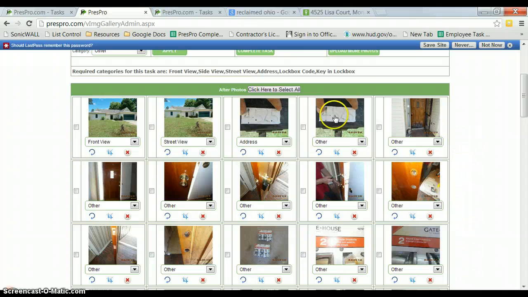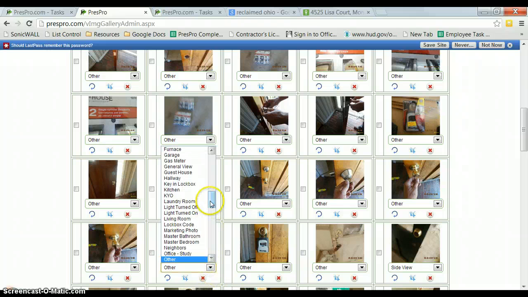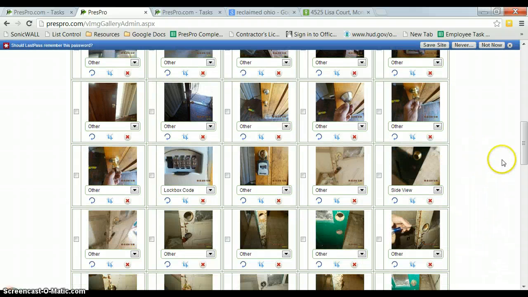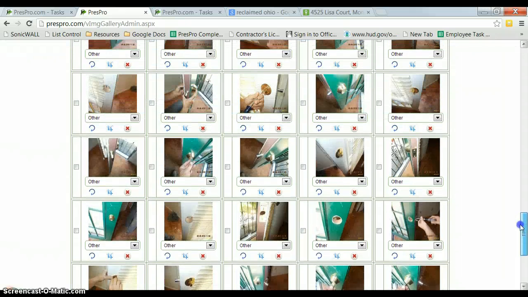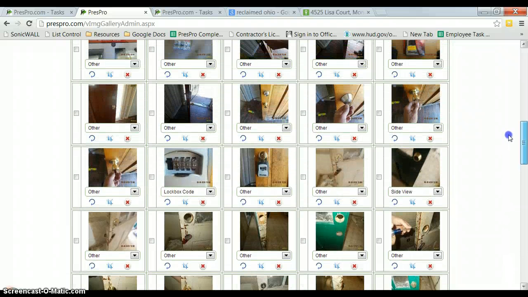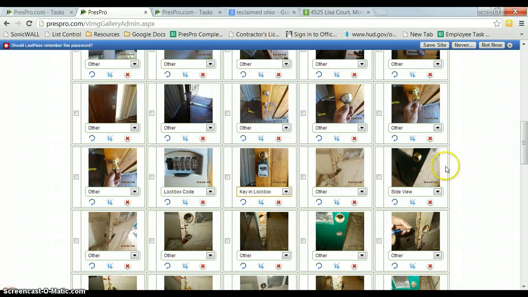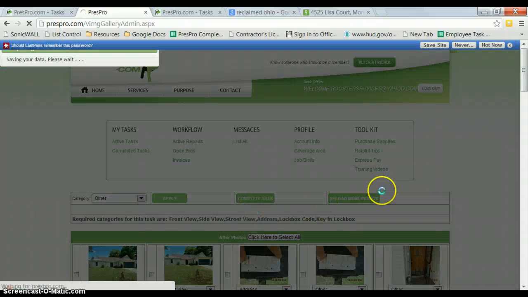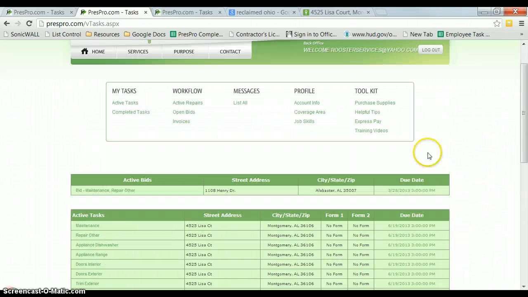and then we need the lockbox code and the key in the lockbox. So here's the lockbox code, which we can see is 0411. And then let's see if we can find one with the key in the lockbox. And I'm not seeing one, so we'll just put this one as key in the lockbox. So that should label all the required categories. So we're going to click complete task. And now all of Scott's tasks for that property are completed.